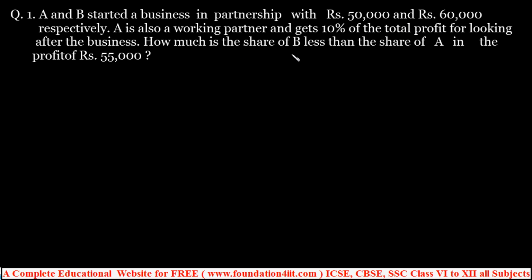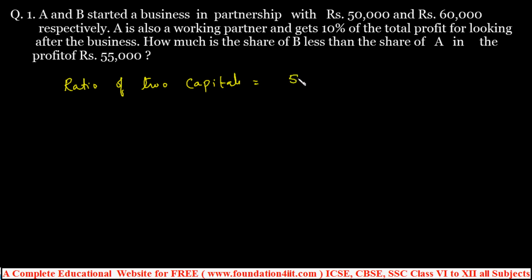How much is the share of B less than the share of A in the profit of 55,000? So if they get a total profit of 55,000, what is the share of B less than the share of A? You must know the individual share first. Given any problem, you first have to make the ratio of the two capitals.